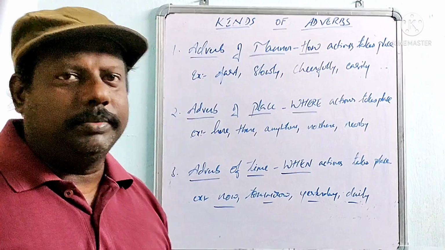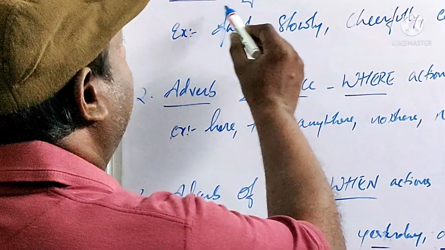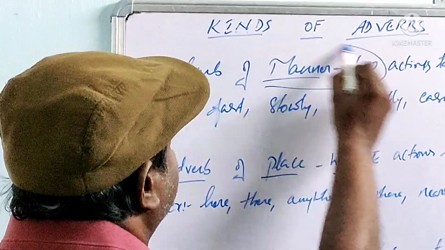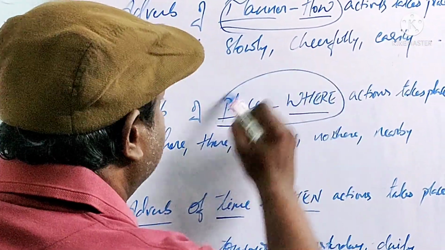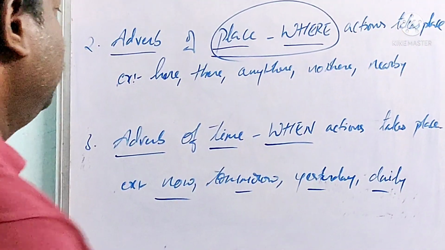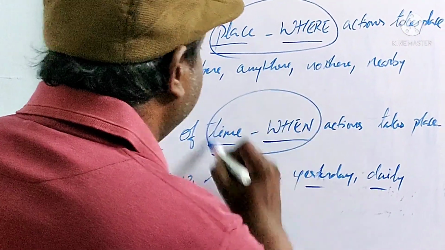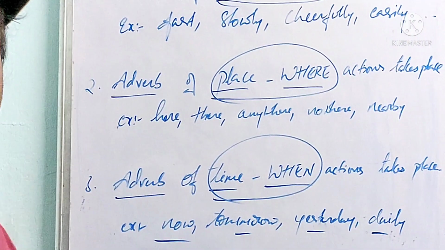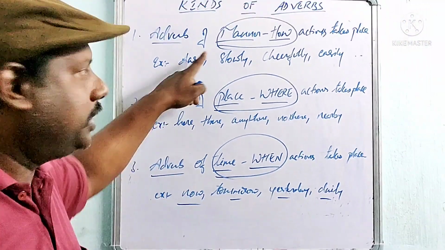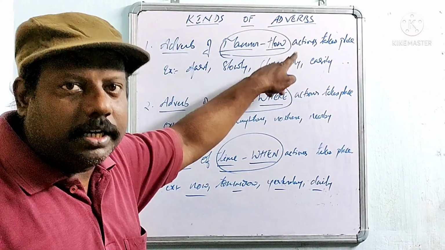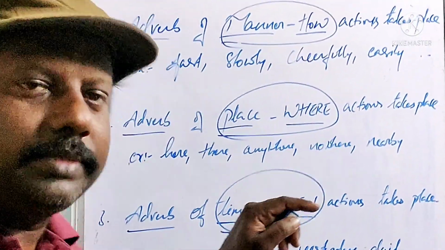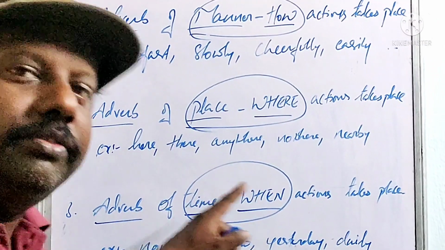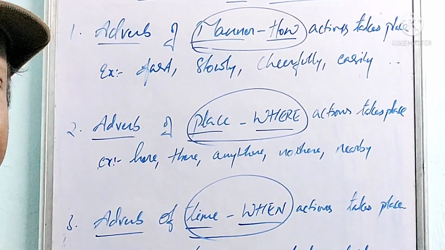Out of 5, 3 are completed. What are they? Adverb of manner, how. Adverb of place, where. Third one, adverb of time, when. Is it clear to you? The first one, manner, represents how an action takes place. Adverb of place, where an action takes place. Adverb of time, when an action takes place.